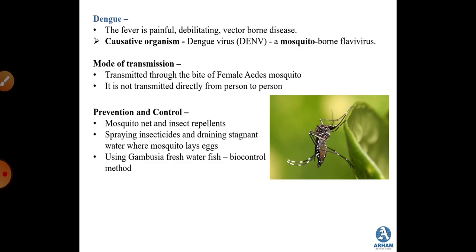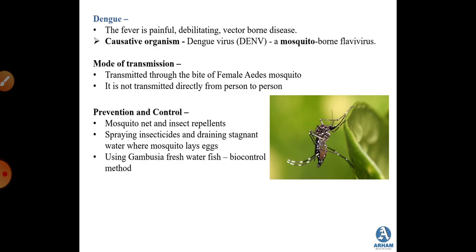Next one is dengue fever, and here the dengue fever is a very painful and debilitating kind of disease. Debilitating means it makes your body very weak and you feel tired, and it is a vector borne disease. Here again the vector is the mosquito. The causative organism is dengue virus, abbreviated as DENV. So it is a vector-borne flavivirus. Mode of transmission: transmitted through the bite of the female Aedes mosquito.